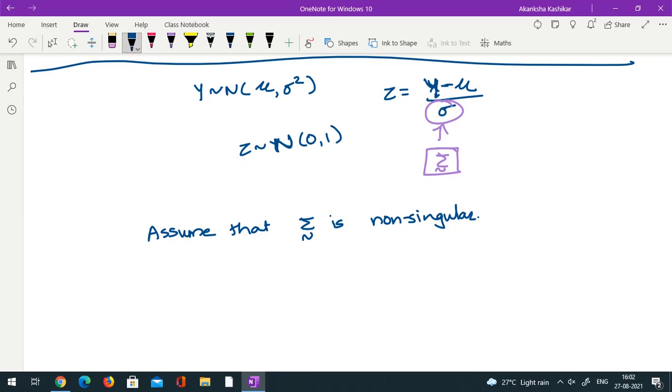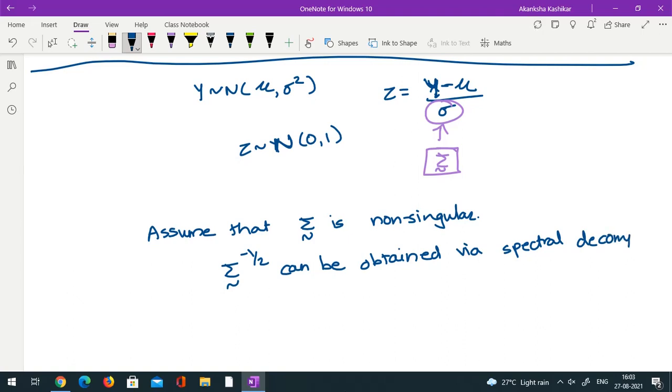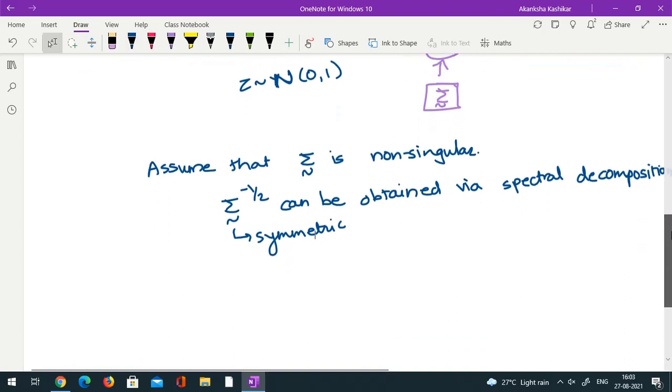So if sigma is non-singular, then I can compute sigma raised to minus half. Of course, sigma is symmetric, and we already know that since it's a variance covariance matrix. So sigma raised to minus half can be obtained via spectral decomposition, with eigenvalues and all that stuff. You know this, right? Further, we also know that sigma raised to minus half will also be a square, symmetric matrix. Okay, then what would I do?